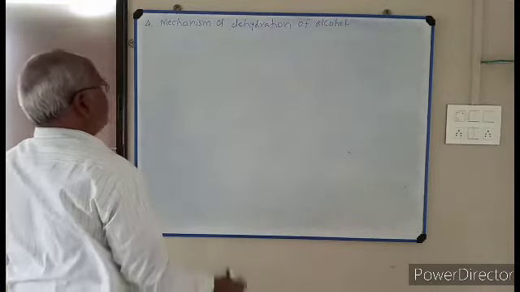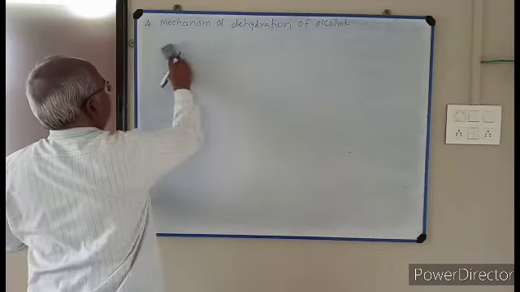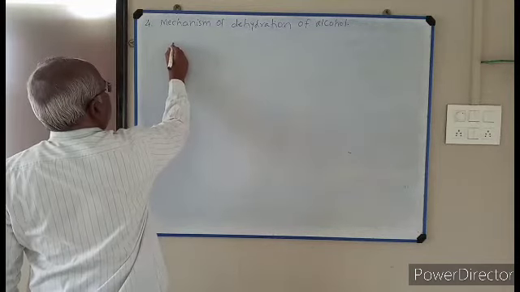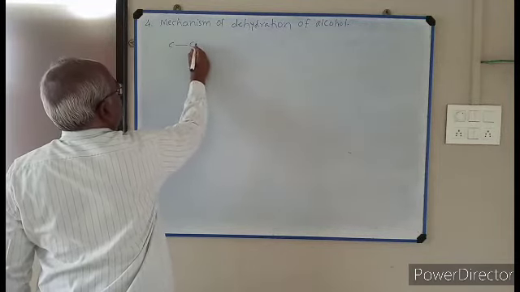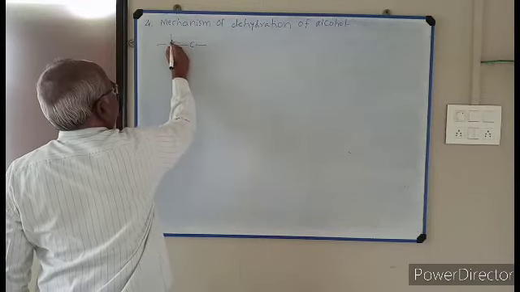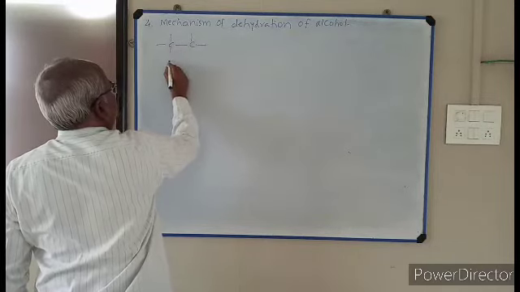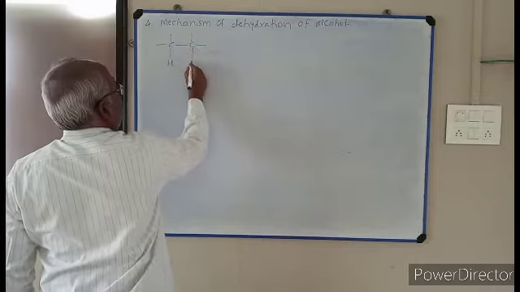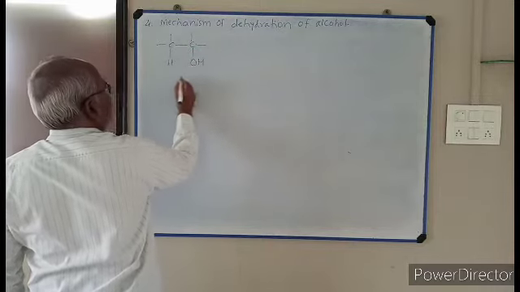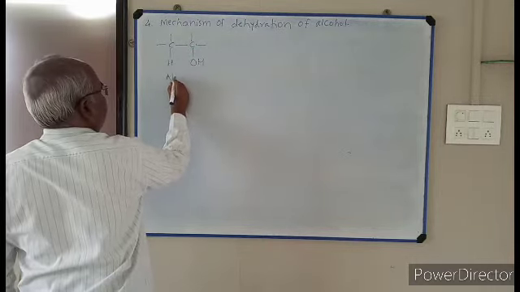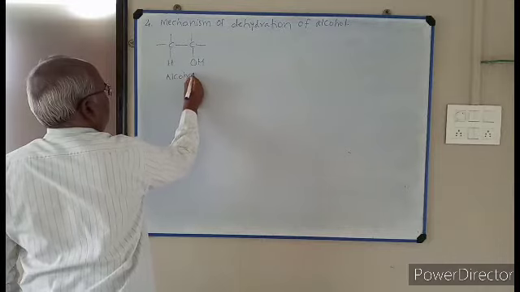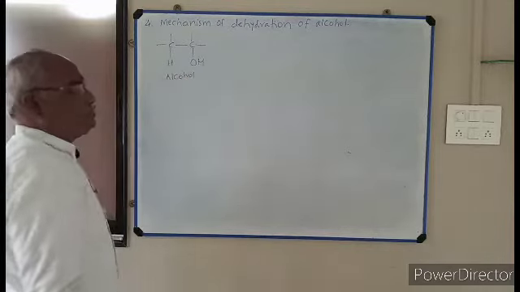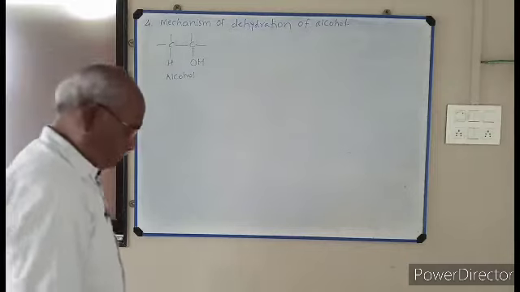Let us take this general example. This is carbon, single bond carbon. Here is hydrogen and here is OH. This compound is alcohol. The OH group is the functional group of this compound.